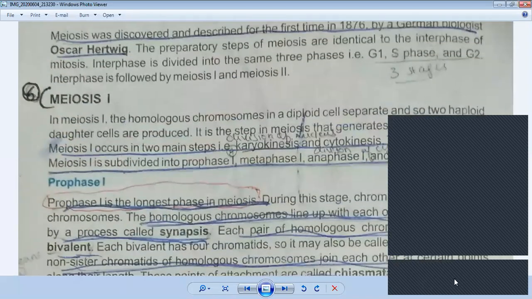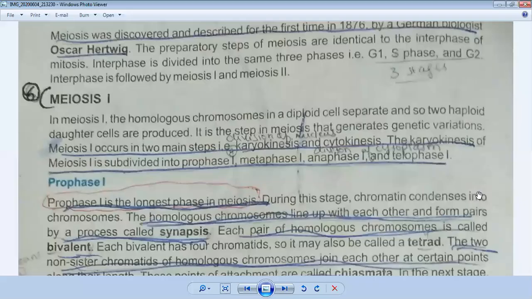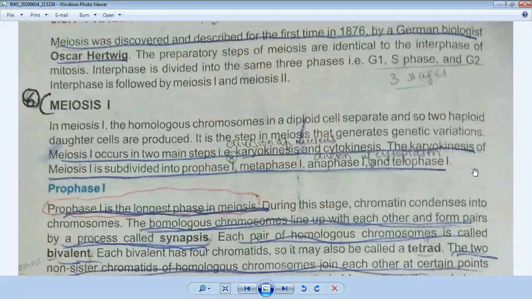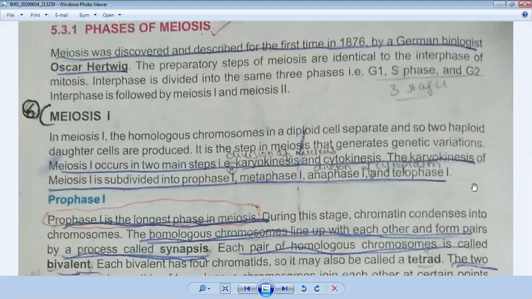So the definition of meiosis is that it results in a reduction in chromosome number, meaning the number of chromosomes becomes half that of the mother cell.